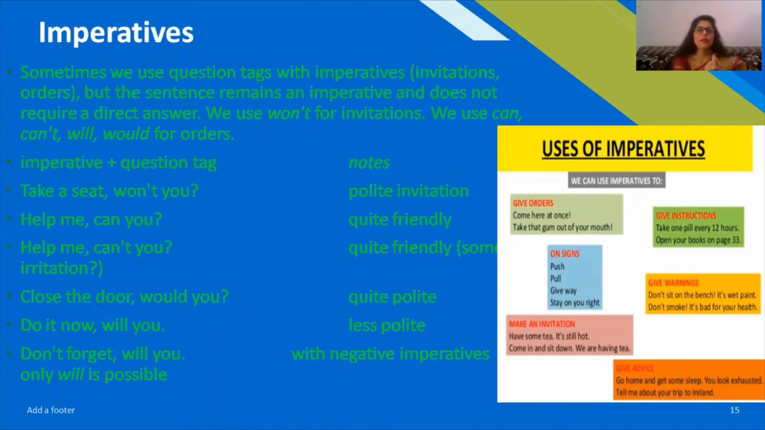But it is quite friendly, and in this case you may see a different falling intonation. Close the door, would you? Quite polite. If you are not that polite, then what will you say? Do it now, will you? That means you're not that polite. If you are more polite, you'll say would you. Don't forget, will you? Only will is possible with the negative imperatives.